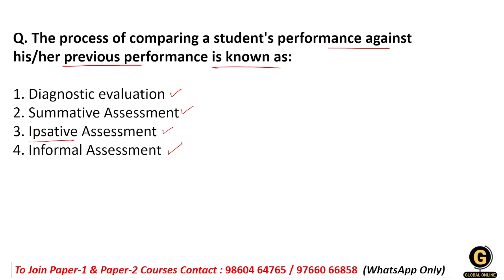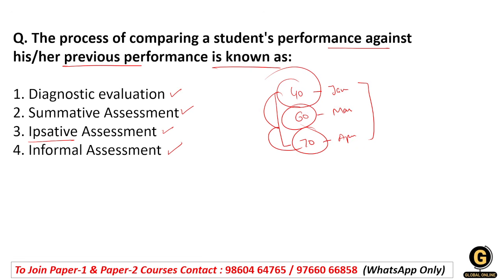Right? Let's take an example here. Suppose a student scored 40 marks in January examination, 60 marks in March, 70 marks in April unit test. Right? So 40 versus 60 versus 70. The conclusion is that the student has improved by 20-30 marks. So we do not compare the student with other classmates. We just compare students' previous performance with their next performance.